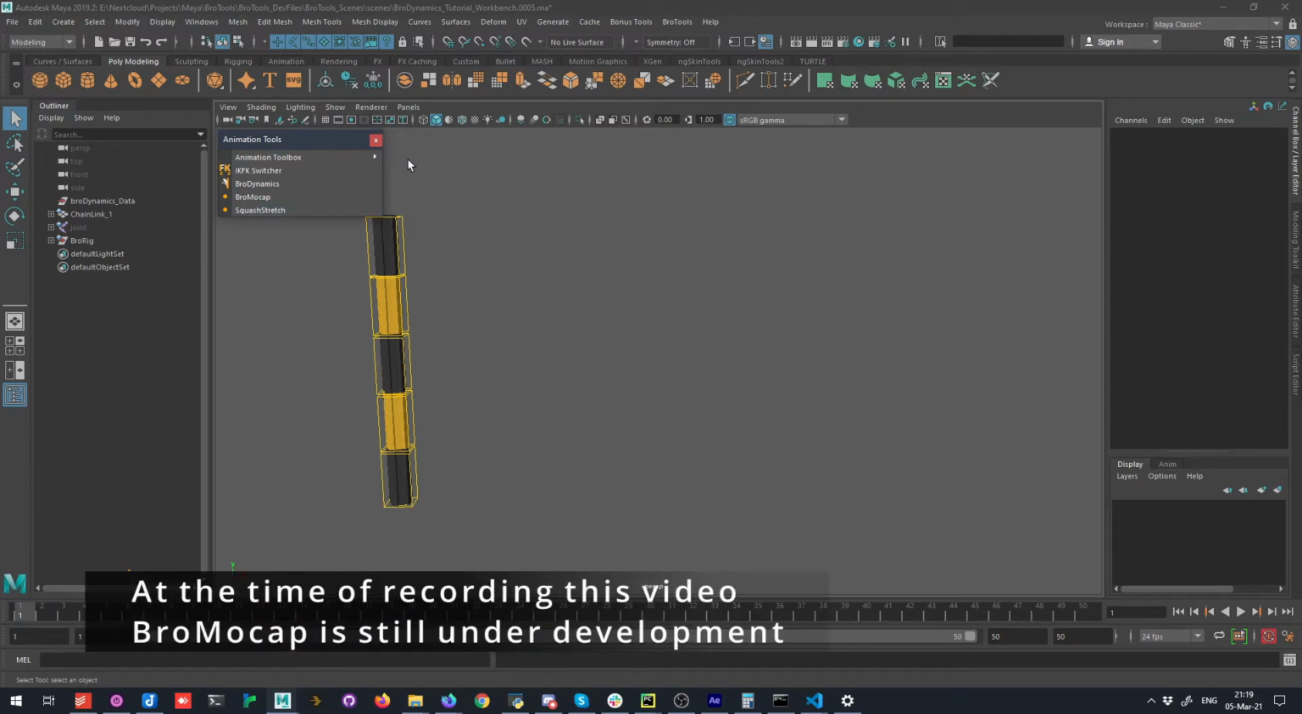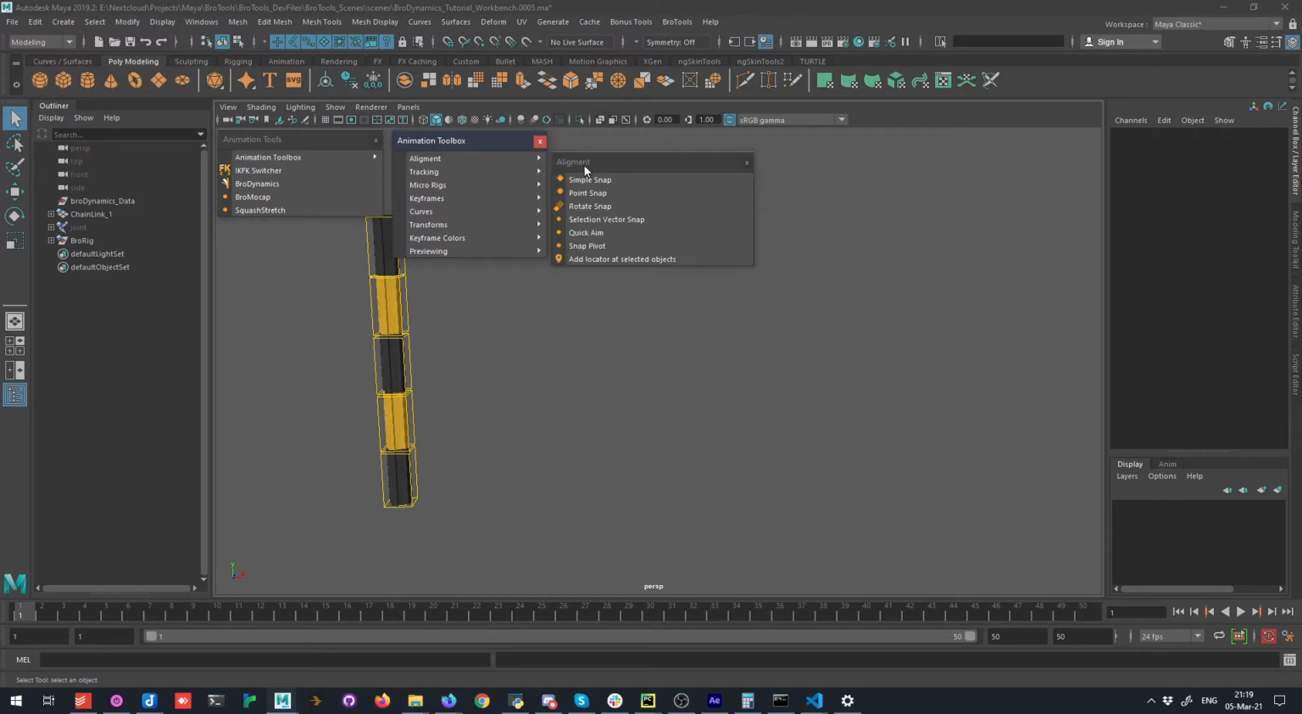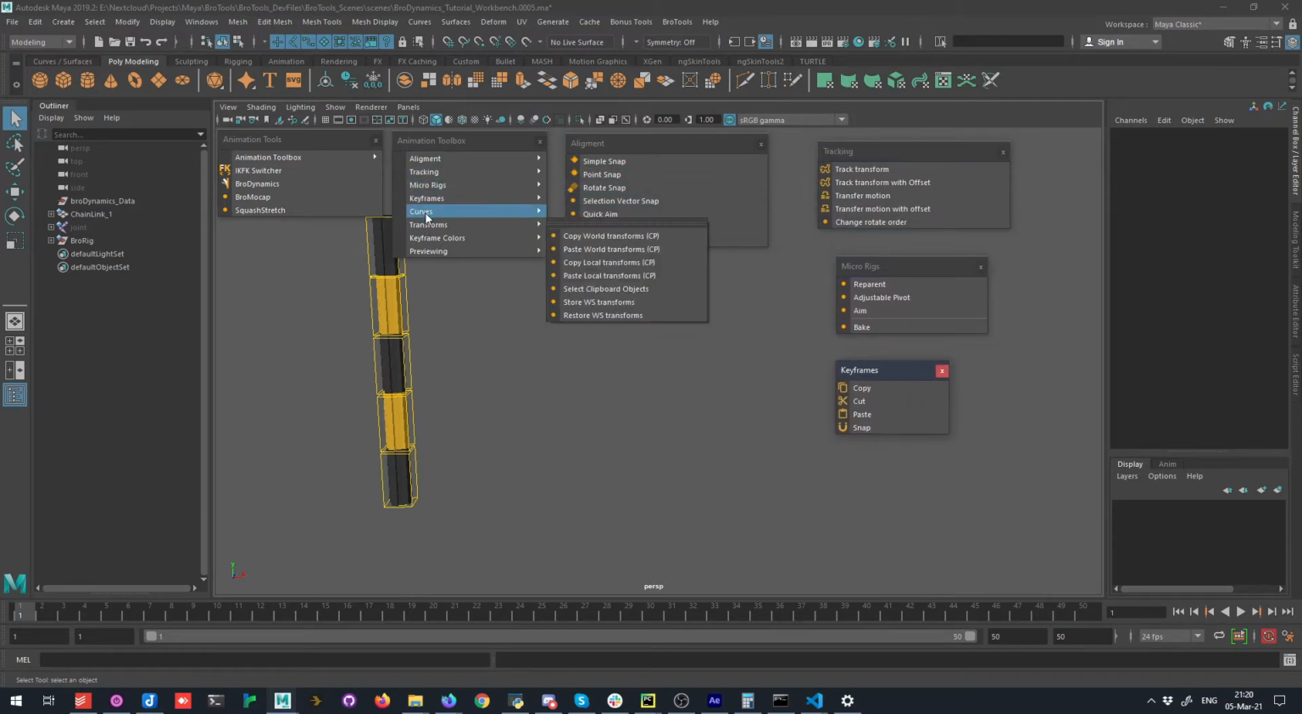Every menu can be detached and rearranged. I usually detach menus with tools that I need to use for my current task and keep them to the side.